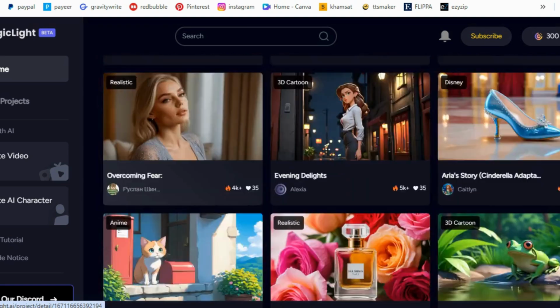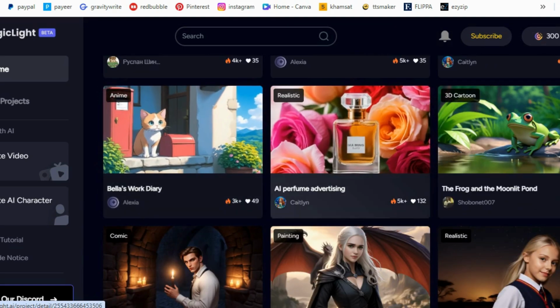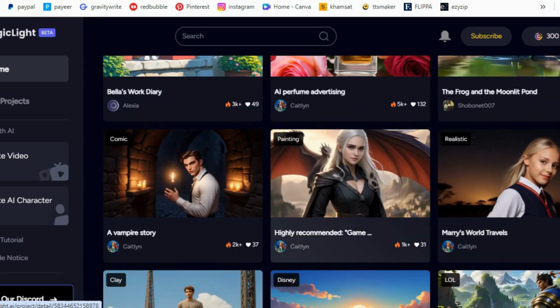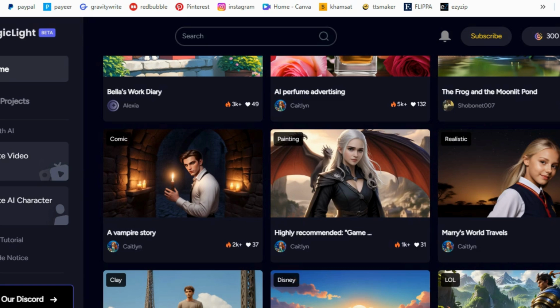MagicLight.ai user-friendly interface. Designed for both novices and professionals, the platform offers an intuitive interface, simplifying the video creation process